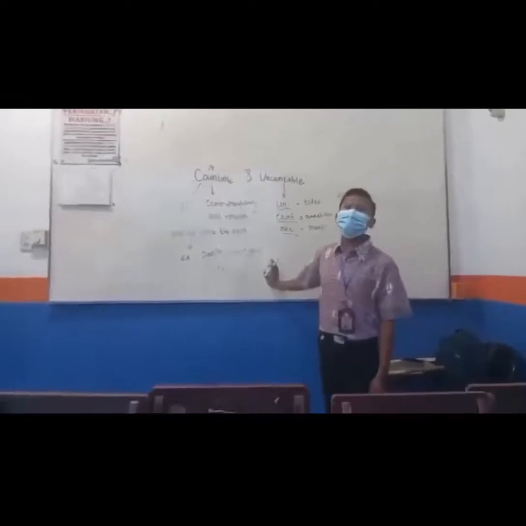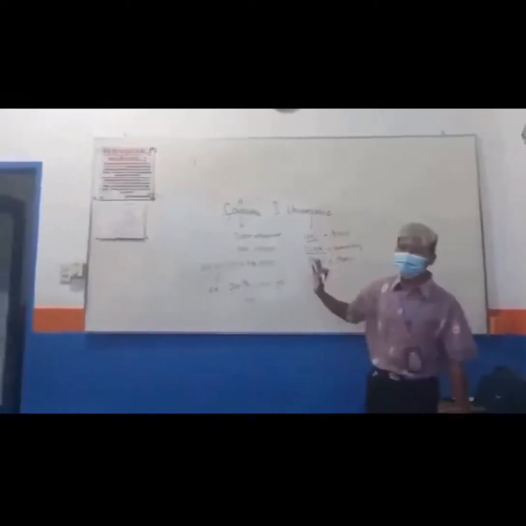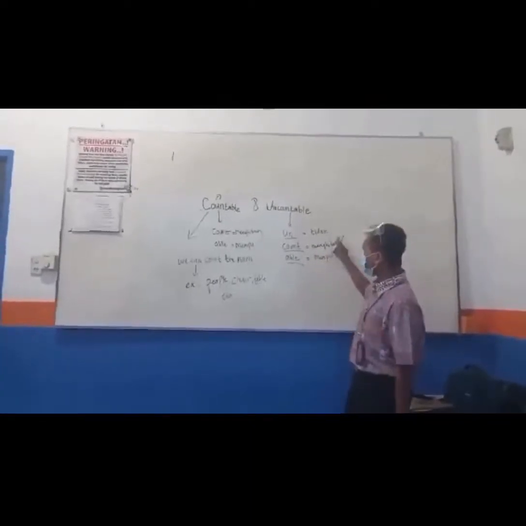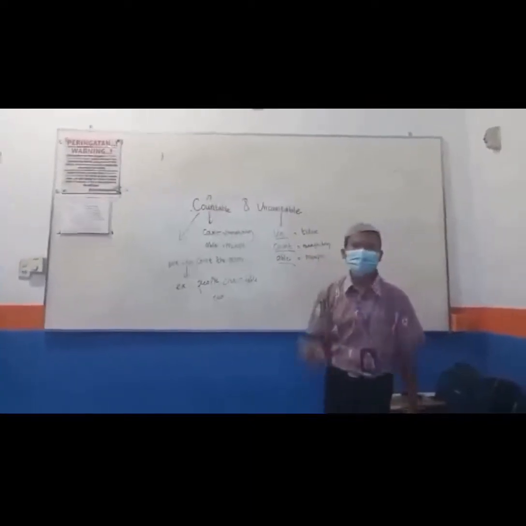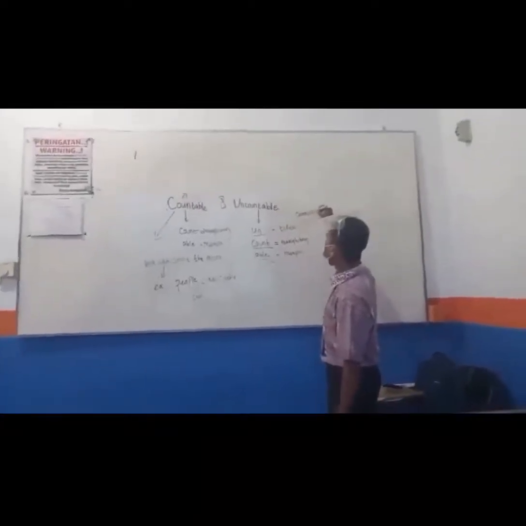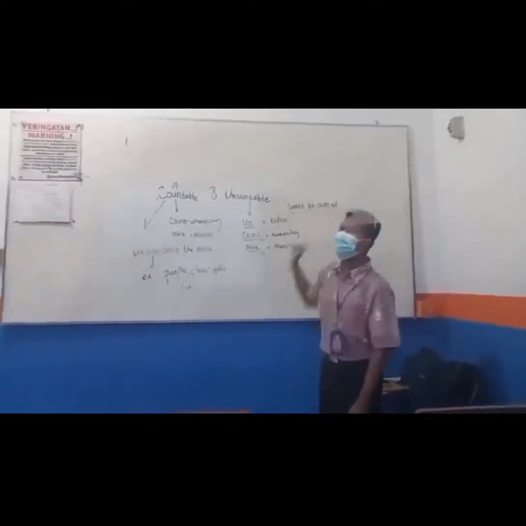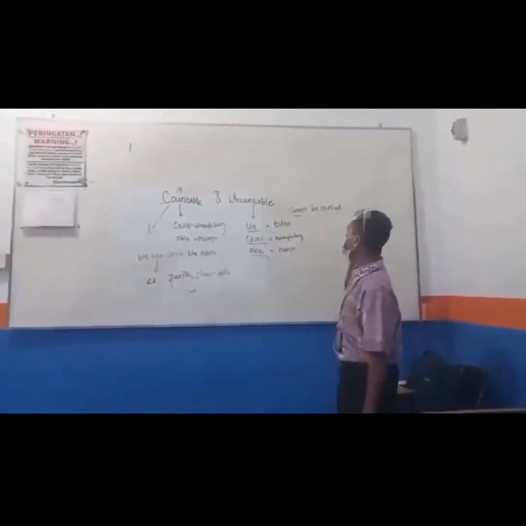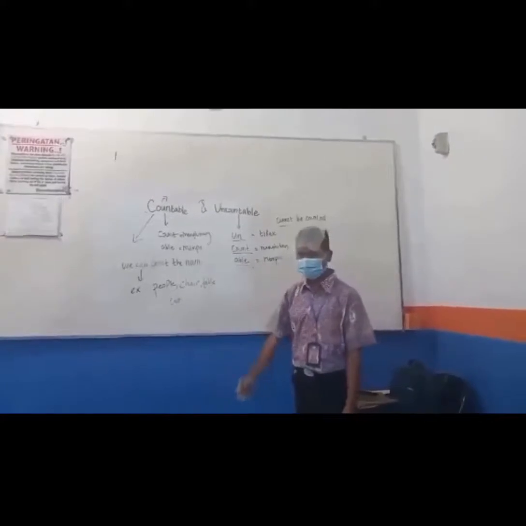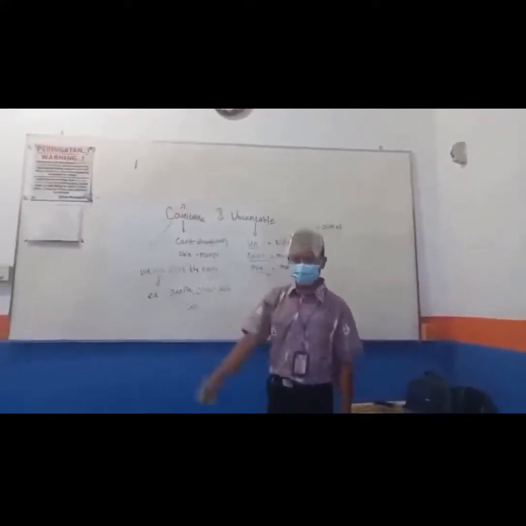So, from this definition, we can conclude that uncountable has the meaning tidak mampu menghitung atau tidak bisa dihitung, or cannot be counted. So, uncountable is we cannot count the noun, but countable, we can count the noun.